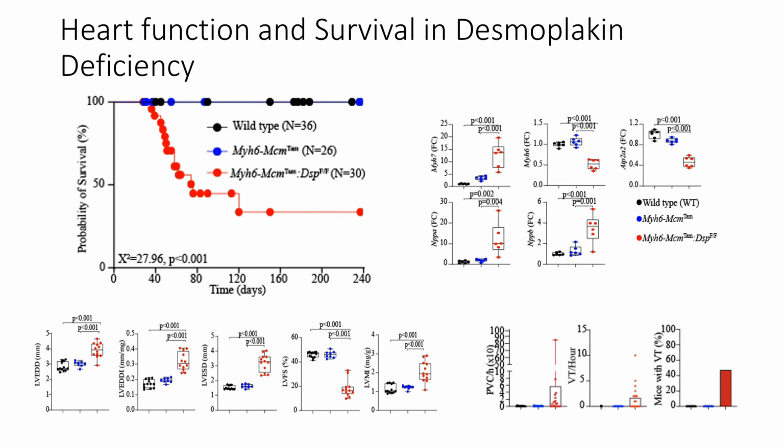At the age of 4 weeks, mice showed severe cardiac dilatation, as echocardiographic indices show. Expression of heart failure markers showed a consistent profile with cardiac hypertrophy and dysfunction. Desmoplakin deficiency led to an increase in prevalence of ventricular arrhythmias, including premature ventricular contractions and ventricular tachycardia. There were no sex-dependent differences in cardiac function and survival.